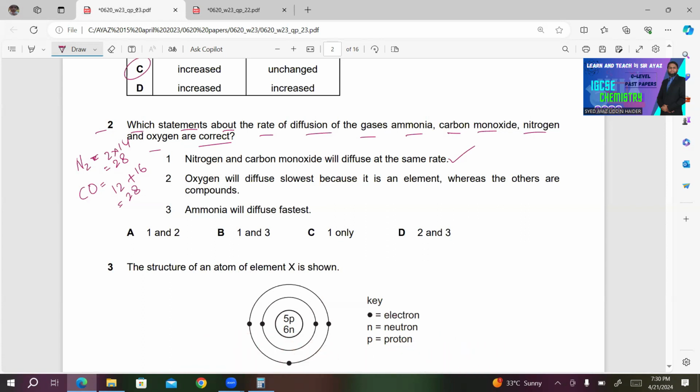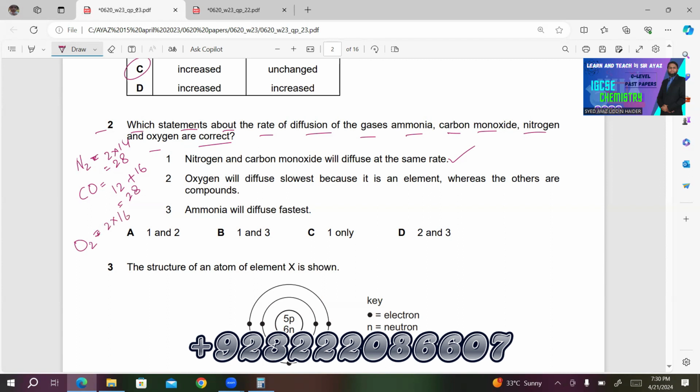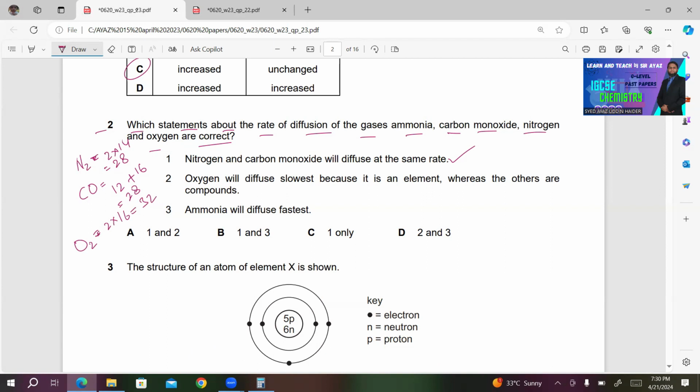So what about the Mr of oxygen? Oxygen exists as O2, so Ar of oxygen is 16, and 2 multiplied by 16, we will get 32. This point is correct that it will diffuse slowly, but let's see the other statement. It's an element. This is also correct, whereas the others are compounds. Nitrogen is not a compound, only carbon monoxide is a compound. So this is incorrect. Number 3, ammonia will diffuse fastest.